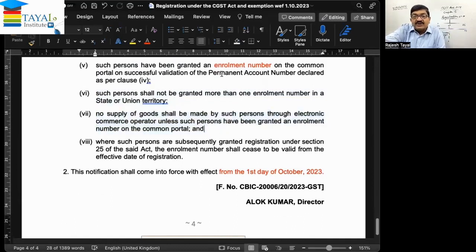So if he doesn't have the enrollment number, then this exemption will not be valid for him. Then for him, registration will be compulsory. And if he has an enrollment number, then the exemption is available. So this says no supply of goods shall be made. Okay, so after obtaining the enrollment number, if he makes a supply, he doesn't require registration. But registration will become compulsory as per section 22 when the turnover exceeds the specified limit. And where such persons are subsequently granted registration under section 25, the enrollment number will cease to be effective. So when registration becomes valid later on, or rather he is required to be registered, at that time this enrollment number will get nullified automatically.